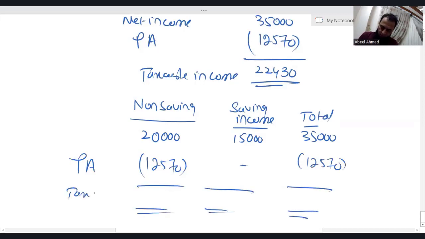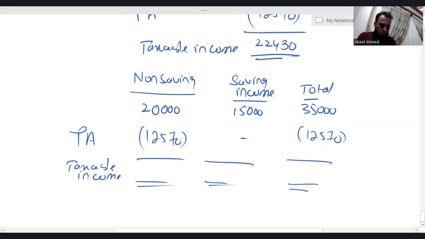Here comes the taxable income. So 20,000 minus 12570. I'm getting 7,430. 15,000. 22,430. Now let's apply the tax rate.